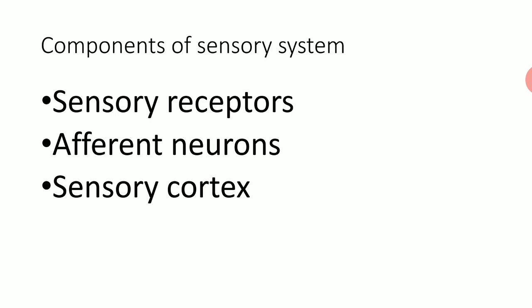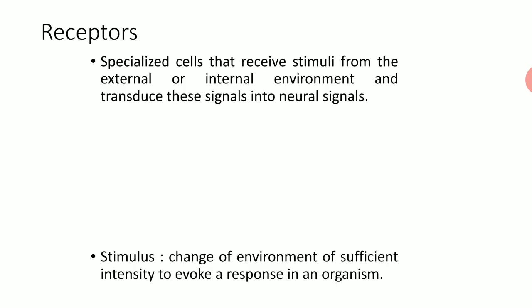Now, components of the sensory system. There are three main components. The first is receptors, also known as sensory receptors, then afferent neurons and the sensory cortex. So what are receptors? Basically they are specialized cells that receive stimuli from the external or internal environment and transduce this signal into neural signals. Now what is a stimulus? A change of environment of sufficient intensity to evoke a response in an organism.